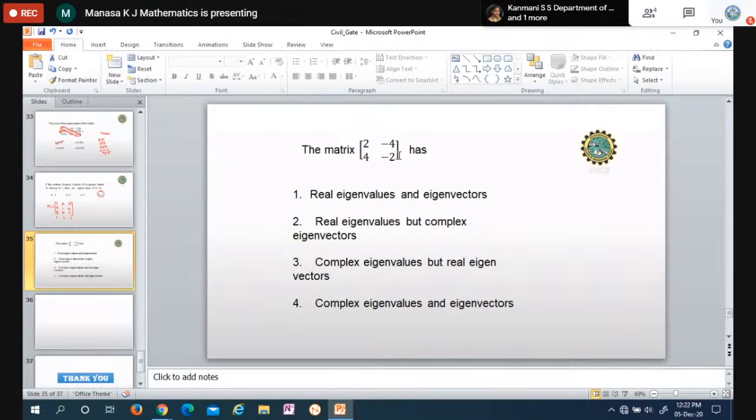You see, first you observe this is not symmetric and it is not skew symmetric also. If it is a symmetric matrix, we can say directly that the eigenvalues are real. If it is skew symmetric, eigenvalues are 0 or imaginary. It is neither symmetric nor skew symmetric. So we have to simplify by using the regular method.